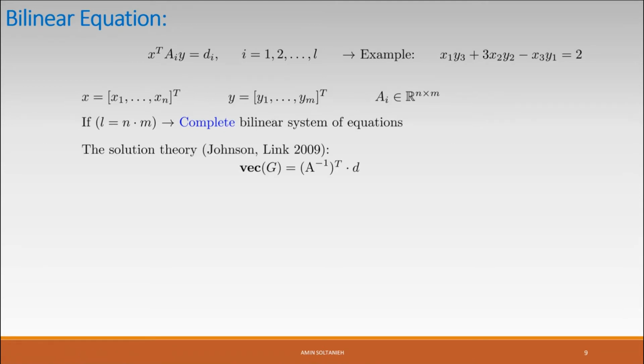So in 2009, Johnson and Link provided a solution theory for these complete bilinear systems. We can obtain the solution, and we can check the consistency of the system of equations using this formula. What is VEC? VEC is the vectorization operator, and it means that we take a matrix and we put all the columns of this matrix on top of each other, starting from the first column. And matrix A is the matrix with the vectorized columns A_i.